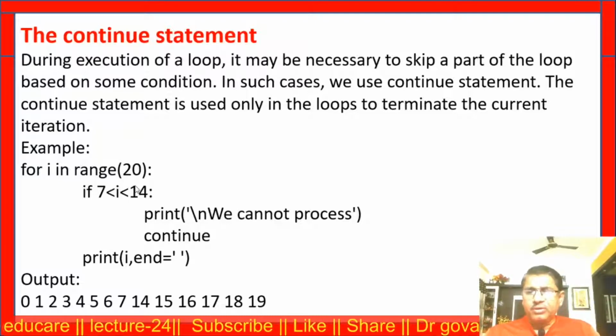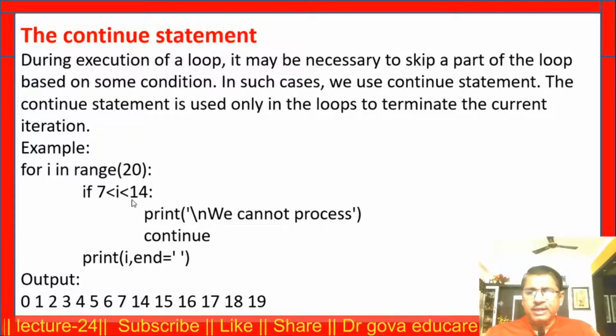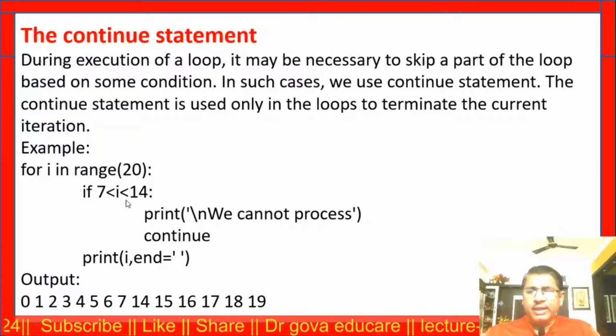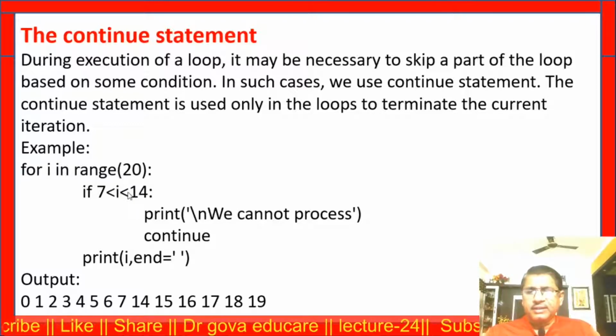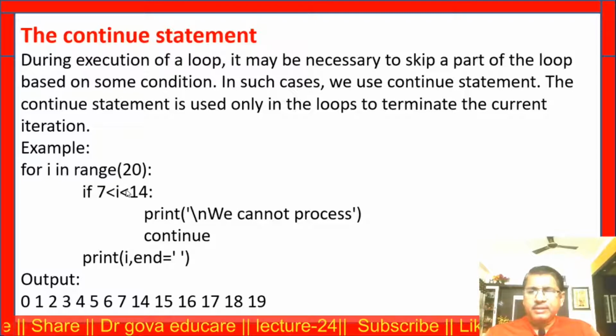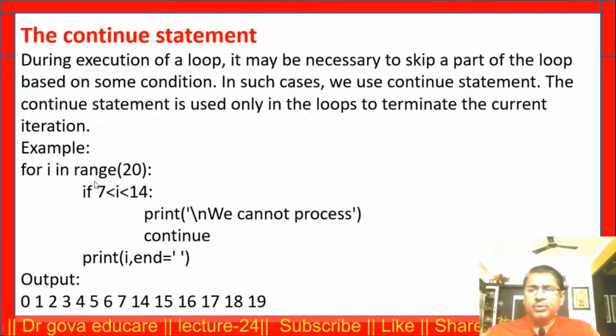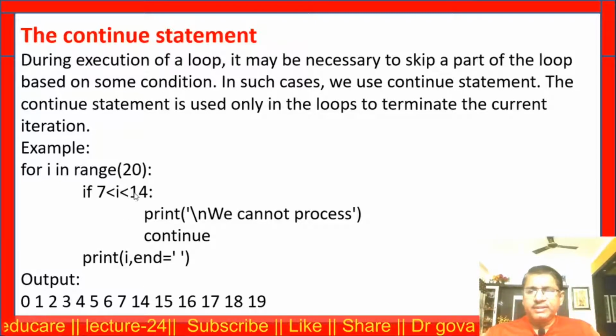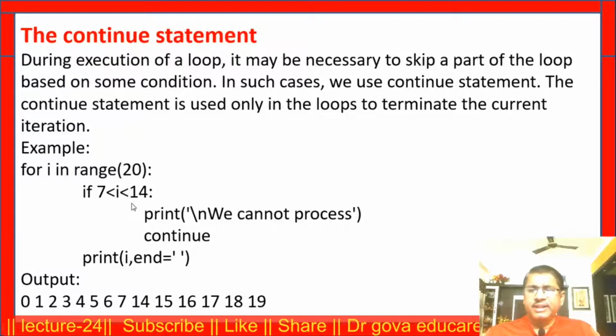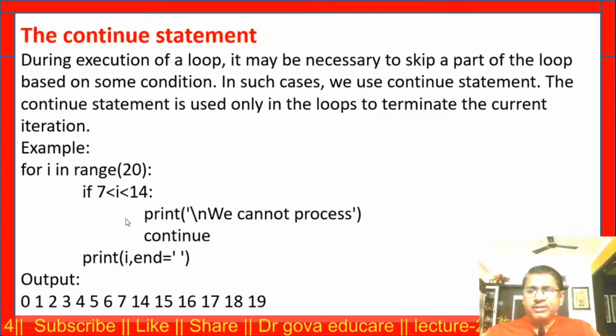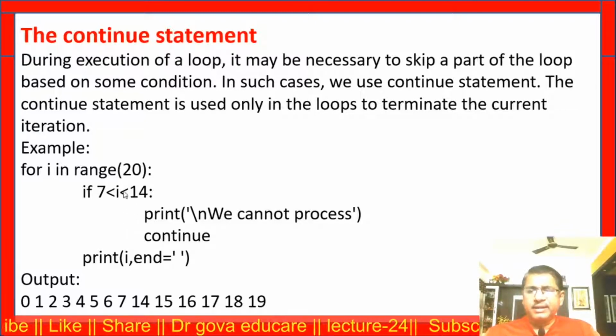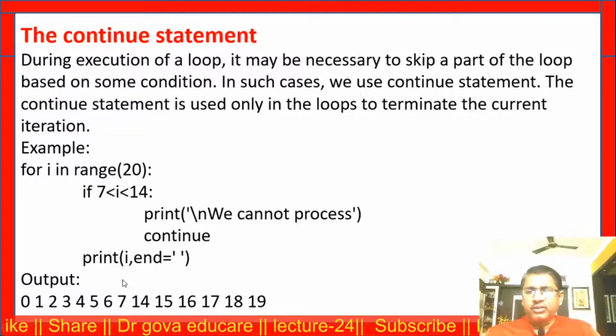Up to i is equal to 13, continue the loop. i is equal to 14 is not in the range, print 14. Similarly, i is equal to 15, 16, 17, 18, 19 are not in the range, and those values will be printed on the screen.